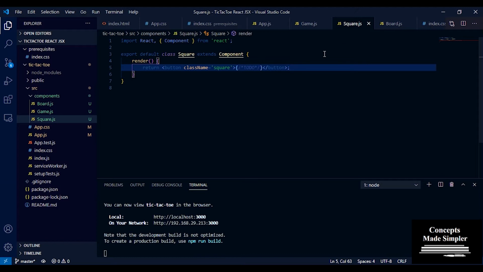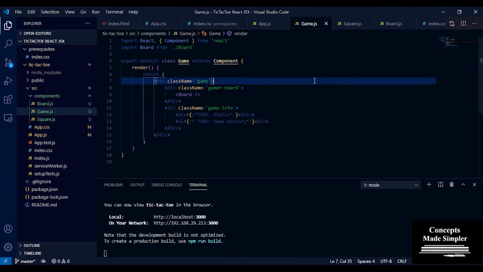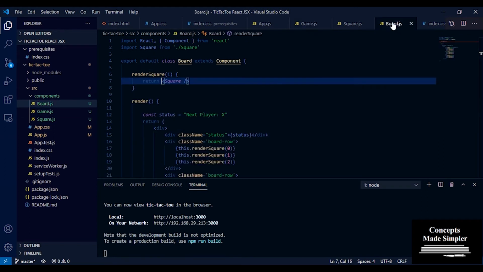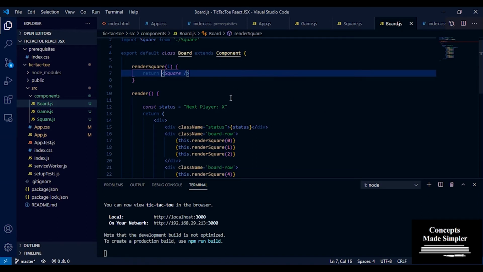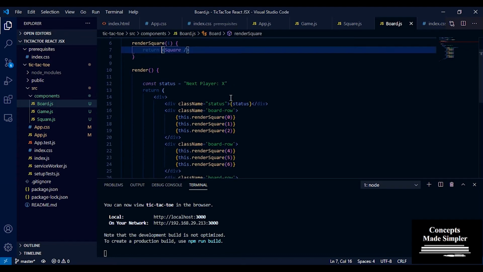Okay. So now that we have our basics, how do we pass data from one component to the other? To pass data from one component to the other, we use something called props. So we're going to be learning that today. As I said, we're going to be working on the square component today.